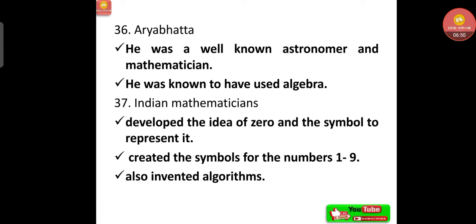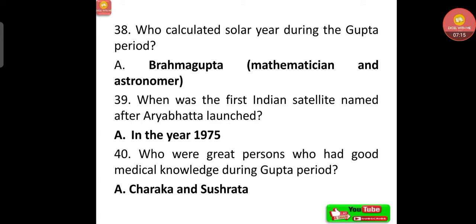Now Aryabhatta, a very important person, he was a well-known astronomer and mathematician, and he was known to have used algebra. Now about Indian mathematicians: they developed the idea of zero and the symbol to represent it, created the symbols for the numbers 1 to 9, and also invented algorithms. Very important statements related to our Indian mathematicians.